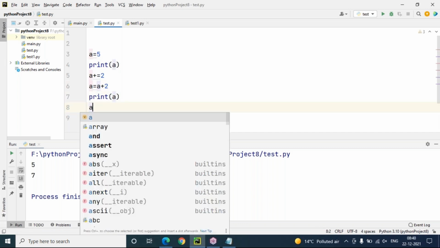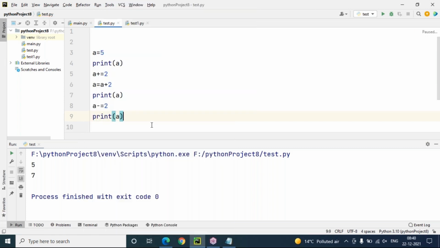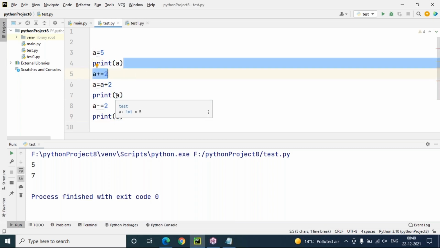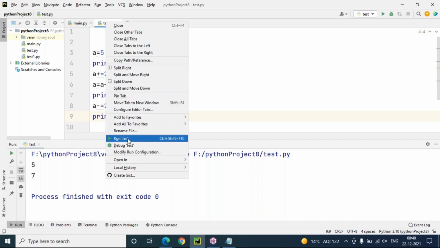If I do immediately A minus equals to 2 and print A, will it subtract 2 from here or from here? The recent value is what? A is holding 7. So 7 minus 2, 5 only. But you may think 5 minus 2, 3 here. Because the recent value which is held by A, that value will be affected only. 7 minus 2 is 5. So the result is 5 only here.